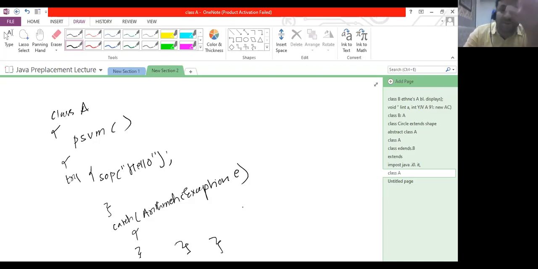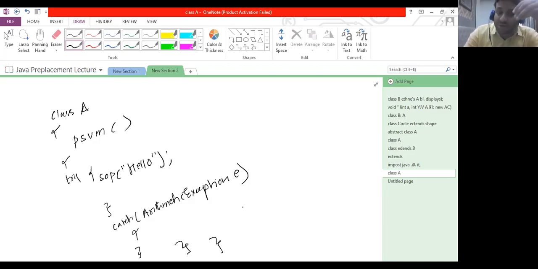So that happens automatically. If there is a number format exception, an object of number format exception is created implicitly, automatically, and that object is thrown from the try block automatically. Like I said, these are system-defined exceptions, and this happens automatically. Creation happens automatically and throwing happens automatically.